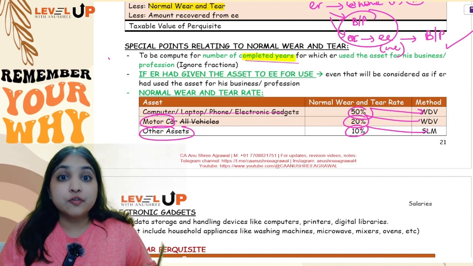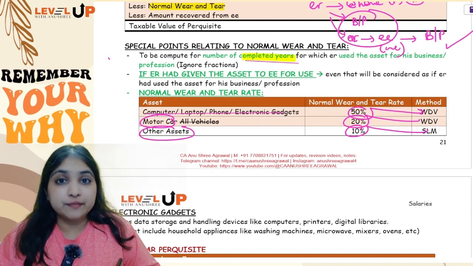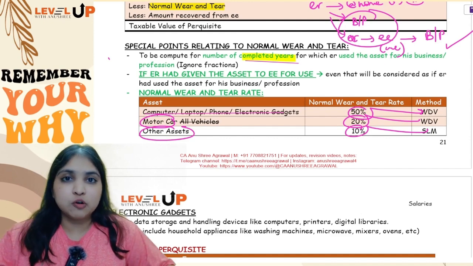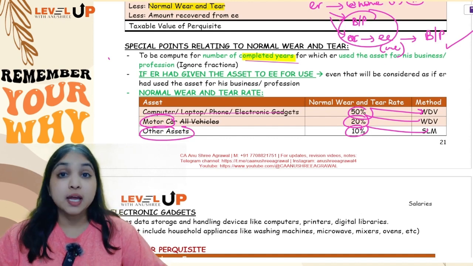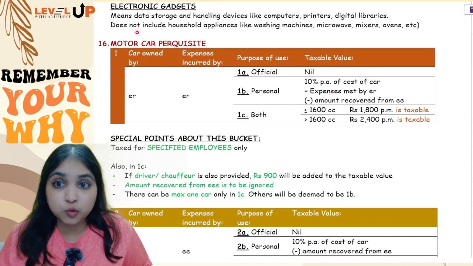Okay. So with this, guys, we're done with 2 important discussions in our salaries head. We've learnt about use of movable asset. We've also learnt about transfer of movable asset. Now let me straight away take you to the next perquisite, a very important perquisite, the motor car perquisite.